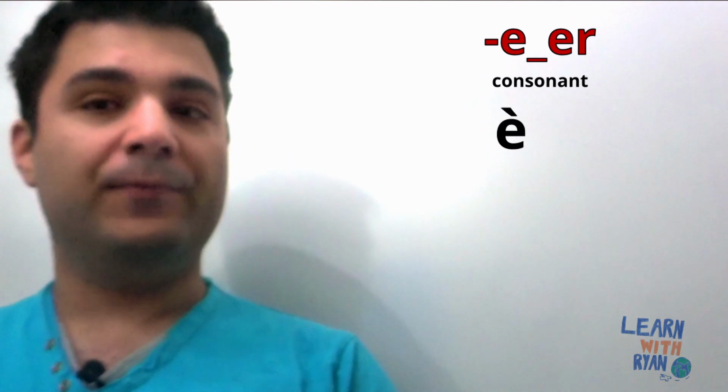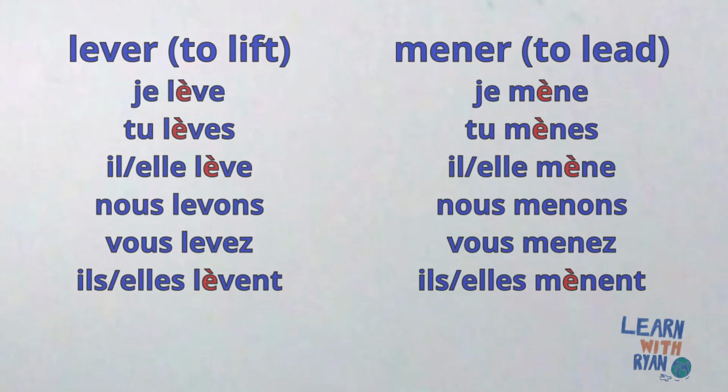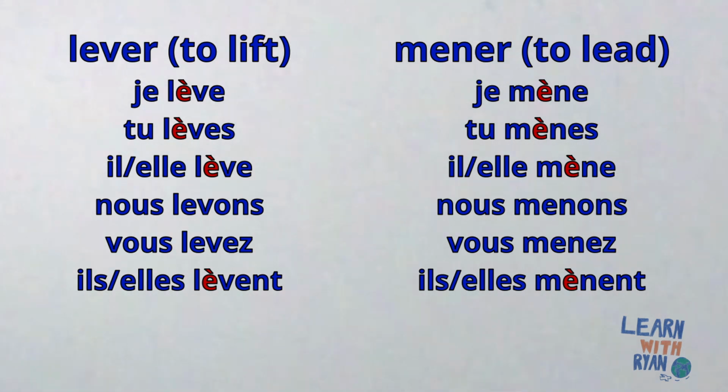If the verb ends in E blank ER, where the blank is a consonant, the first E changes to an E with a grave accent on, for the je, tu, il, elle forms. For example, take a look at the verbs lever, to lift, and mener, to lead. For lever, we have je lève, tu lèves, il, elle lève, nous levons, vous levez, ils, elles lèvent. And for mener, we have je mène, tu mènes, il, elle mène, nous menons, vous menez, ils, elles mènent.